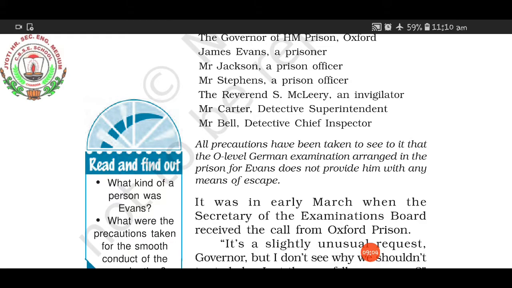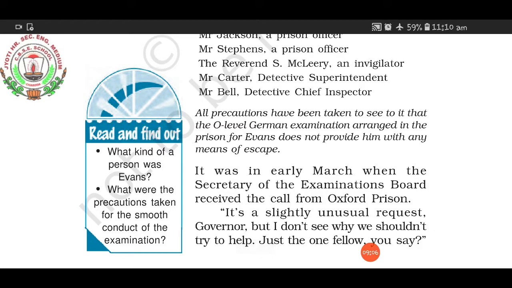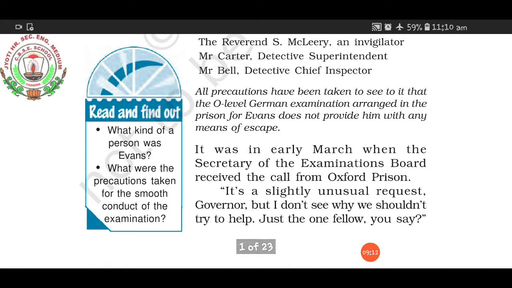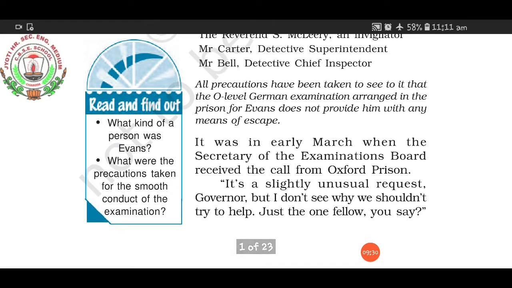Okay, let's continue. All precautions have been taken to see to it that the O-level German examination arranged in the prison for Evans does not provide him with any means of escape. So Evans is going to give an O-level; there are different levels, A level, B level, C level. In that, O-level, which language? German language exam he wants to give. The examination was arranged, and they have taken every precaution to see that it is conducted very smoothly without giving Ivan a chance to escape out of the jail.